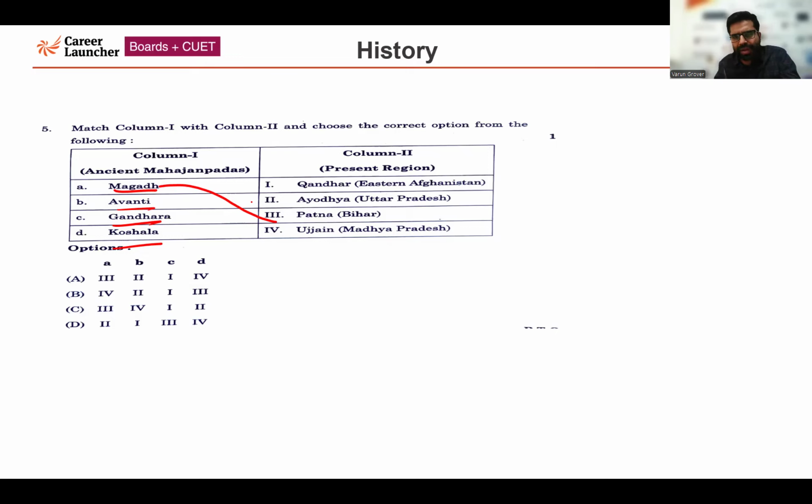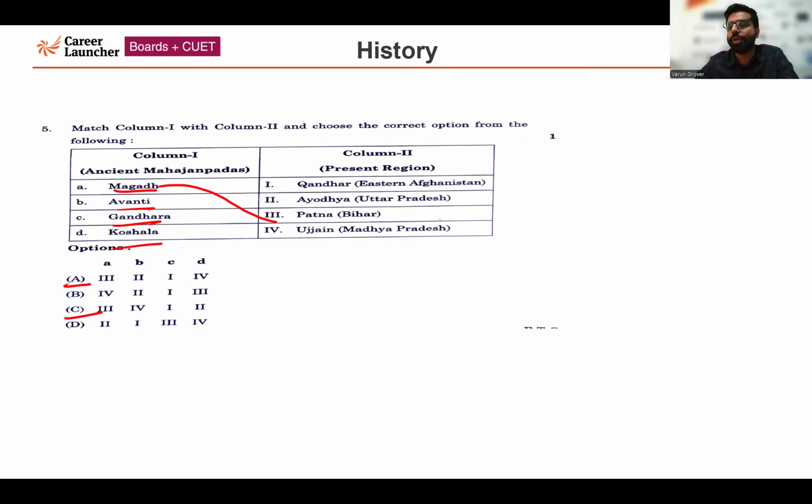And if you pay attention to the options, it would be either option A or option C. We cannot come to the conclusion by knowing only one region. So we have to focus on other regions also: Avanti, Gandhar, Koshal.